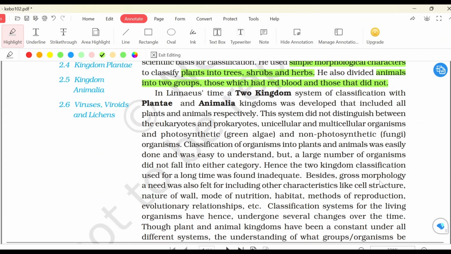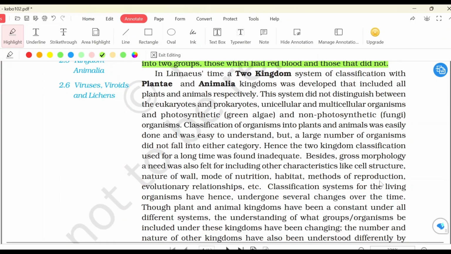In Linnaeus's time, a two-kingdom system of classification with Plantae and Animalia kingdoms was developed that included all plants and animals respectively. So Linnaeus gave us two-kingdom classification, Plantae and Animalia. Clear? Now I am going to tell you what were the problems with Linnaeus's system. Okay, so we will be highlighting the problems with pink.